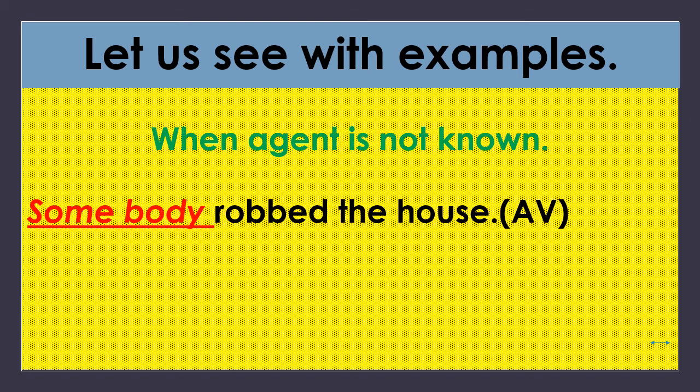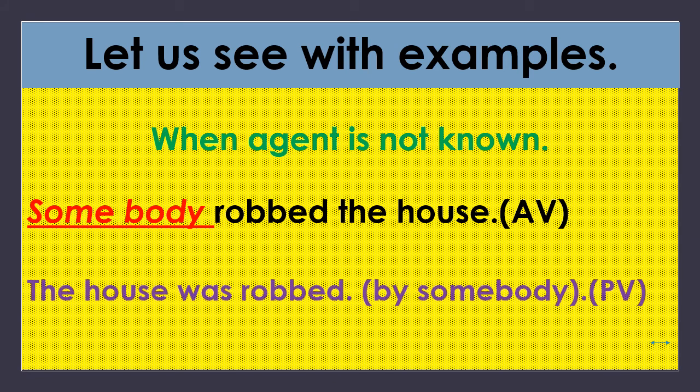Here, somebody is the subject. Robbed the house. Now look at the second sentence in passive voice: The house was robbed. Simply we can say the house was robbed. Why? Because here the subject is not known. Somebody who robbed the house, we don't know. But the house was robbed, that is certain.